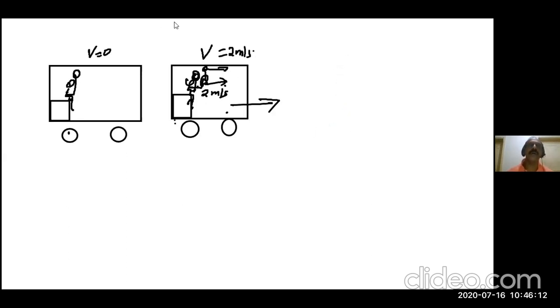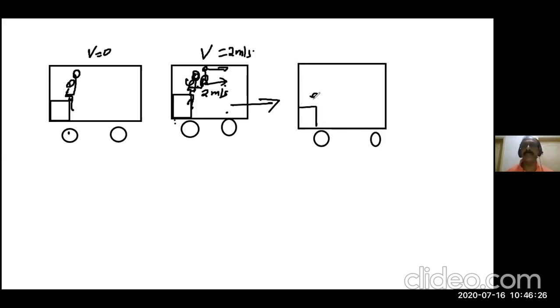Now the train, third case, okay? This train is traveling with an acceleration. Look here, he is sitting here, this man is sitting here and throwing the stone. Suppose this is going with a 2 meter per second squared acceleration. If he throws the stone, the time he releases the stone, it has 2 meter per second. Is it clear?